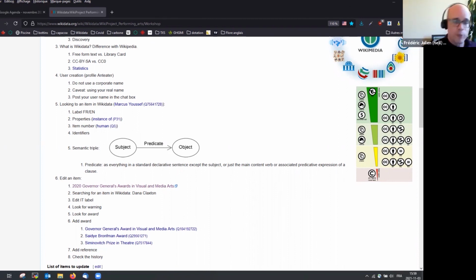Therefore, you tell robots, by the way, this thing that I'm describing on my webpage is the same as this thing in Wikidata. As we'll see later in this workshop, there are special kinds of statements in Wikidata called external identifiers that tell robots, this other thing in this other database is the same thing as that, which makes it possible for robots to aggregate all of this information automatically without requiring you to do the work.